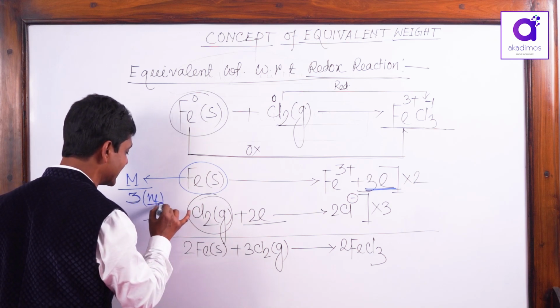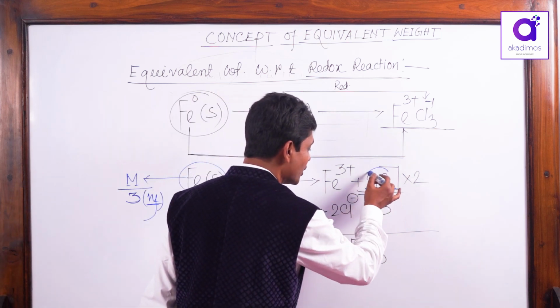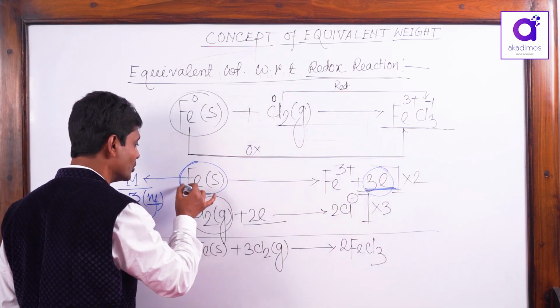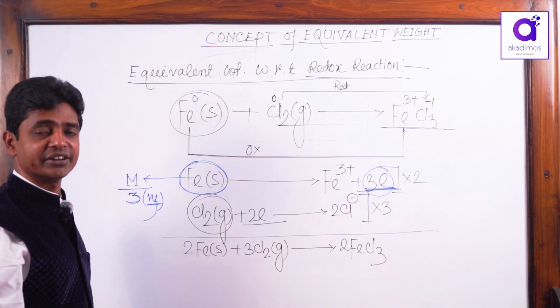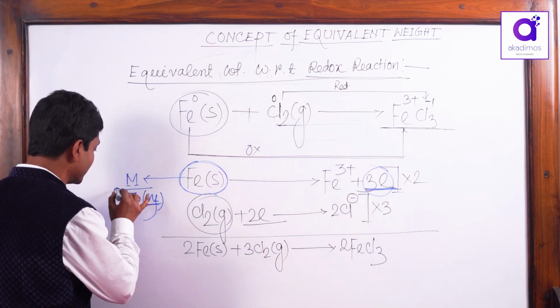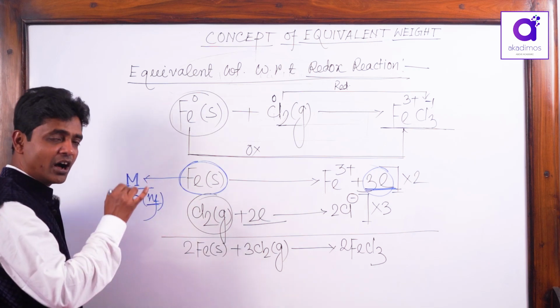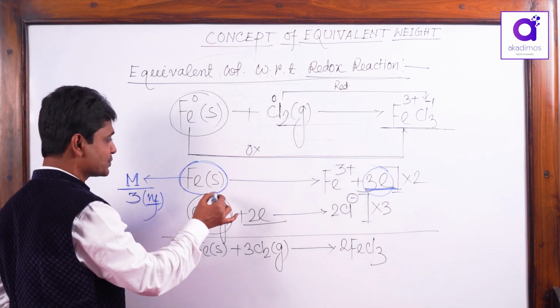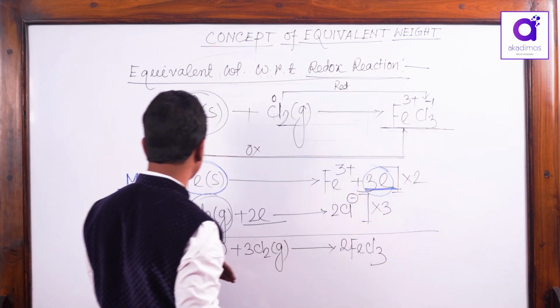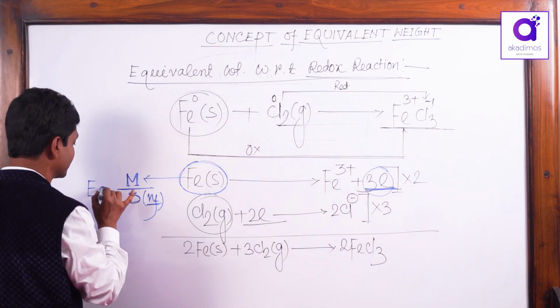This N factor is the number of moles of electron transfer per mole of oxidant or reductant. That means when you take molecular weight by 3 amount in gram, that is the weight corresponding to 1 mole electron loss. That is the equivalent weight.